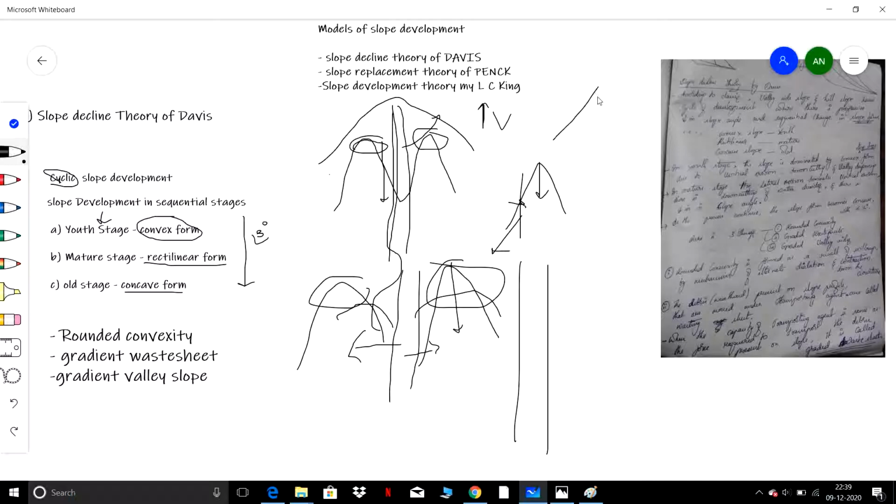Rectilinear form. As we know, these are the various elements of a slope. Next, in the further stages, there will be further erosion, lateral erosion continues, and these water divides will be reduced into concave form, whose slope angle is less than 5 degrees.